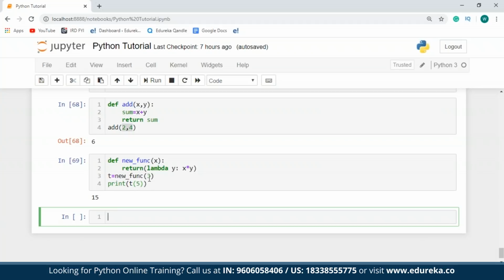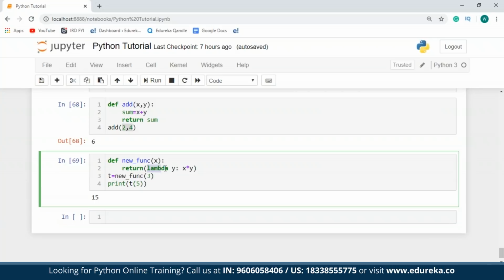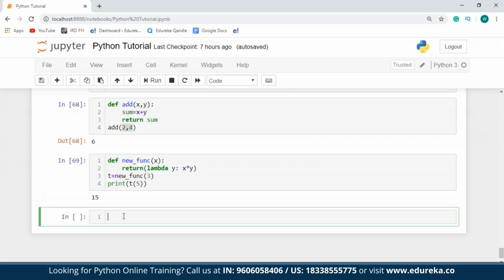Now if you're wondering why 3 is assigned to x and 5 is assigned to y, this is because I'm specifying 3 as the parameter of my new function. Then within this function, I've made use of the lambda function, which takes one parameter. Therefore, this parameter is supplied the value 5. So I hope you guys are clear with this.